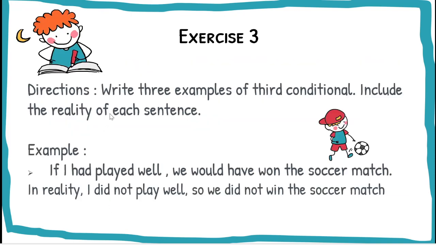Well, exercise 3. Write 3 examples of third conditional. Include the reality of each sentence. For example, if I had played well, we would have won the soccer match. In reality, I did not play well, so we did not win the soccer match. This is a regret from me. I didn't play well, so we didn't win the soccer match. So try to write 3 examples and comment down below, and don't forget to include the reality of each sentence.